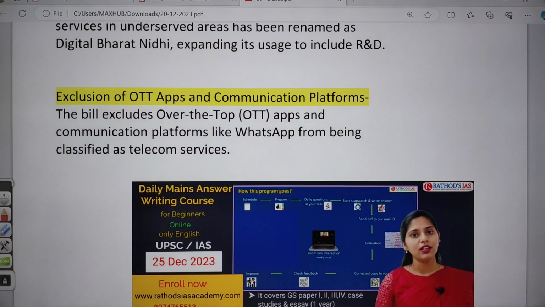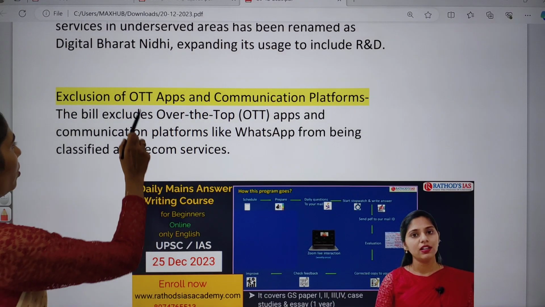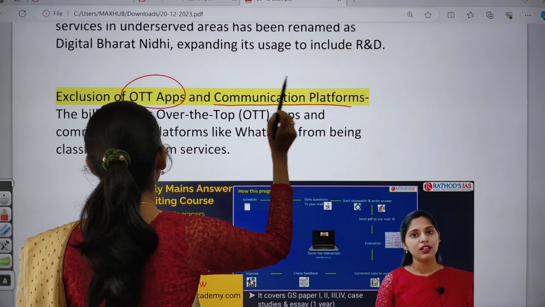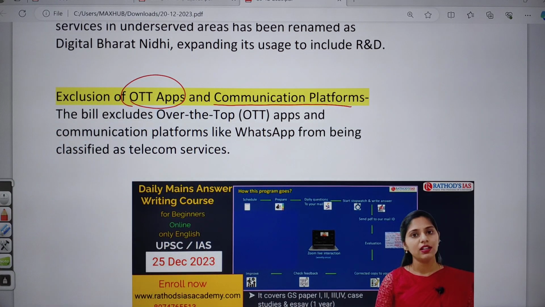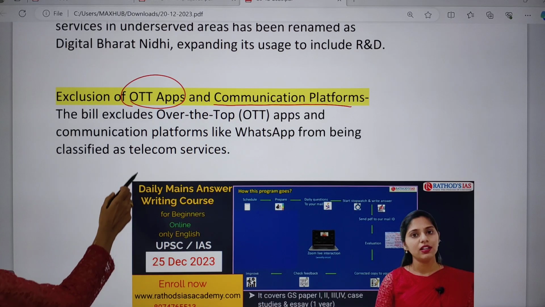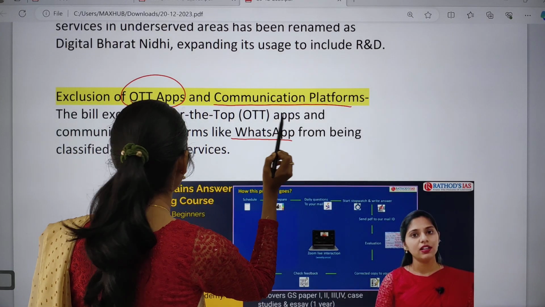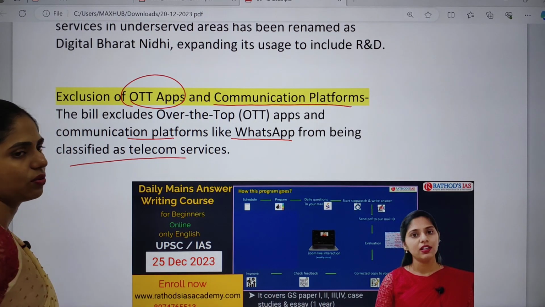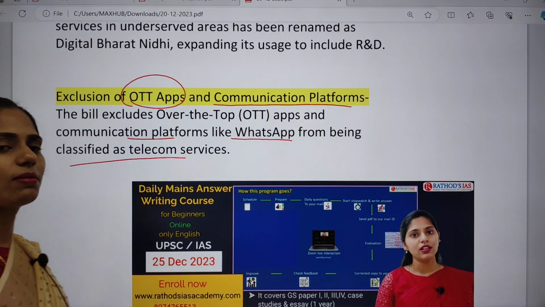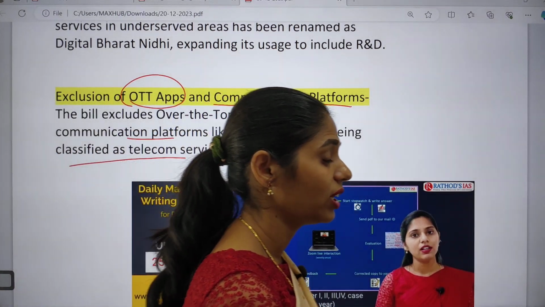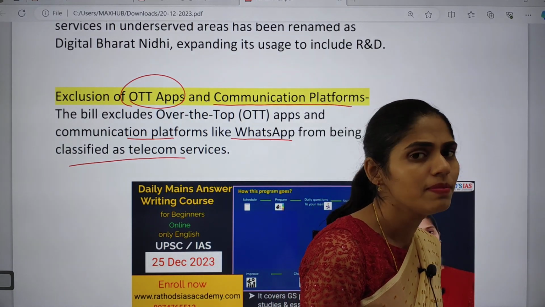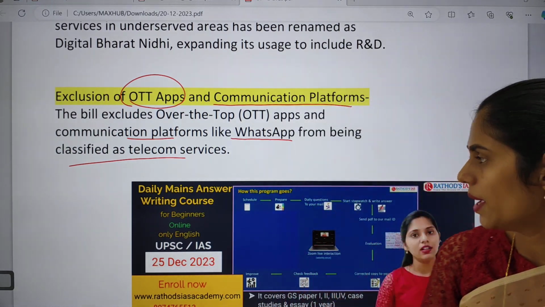And the next one is the exclusion of OTT apps and communication platforms. This bill excludes OTT, that is over the top applications and communication platforms like WhatsApp, from being classified as telecom services. Okay, so these are the key provisions of this telecommunication bill.